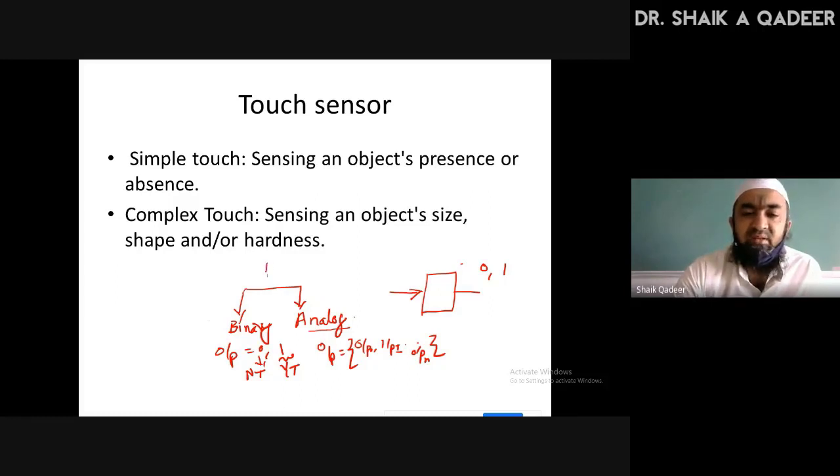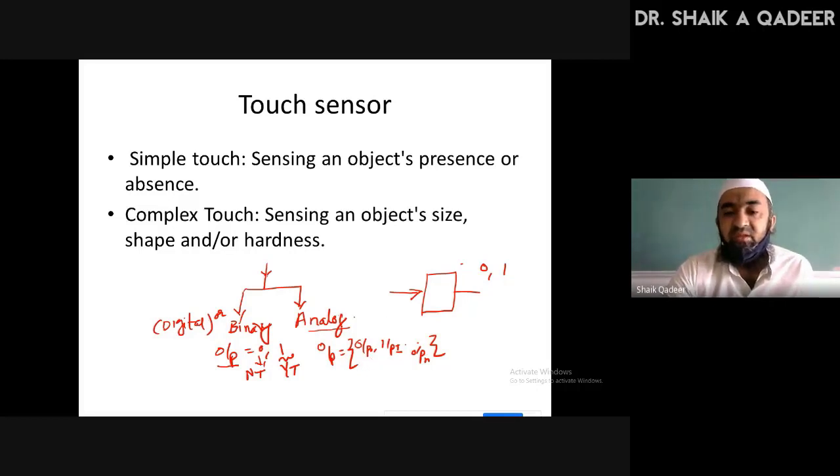I think you understand the difference between binary and analog. Binary should actually be called digital also, no problem. You can call it digital or binary. So this gives output information in only two states: yes or no.